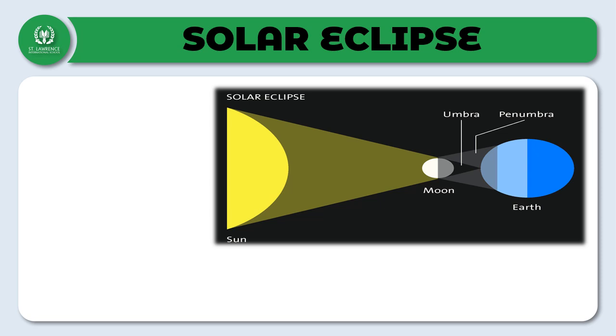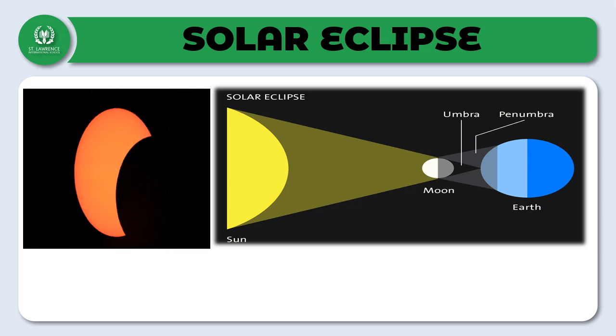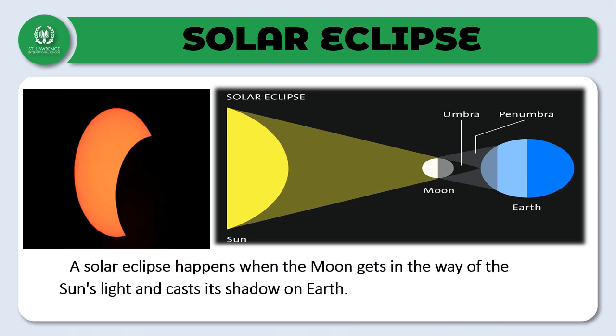So depending on how much of the sun's shadow is covered, the eclipse is seen. So we can define a solar eclipse: it happens when the moon gets in the way of the sun's light and casts a shadow on earth.